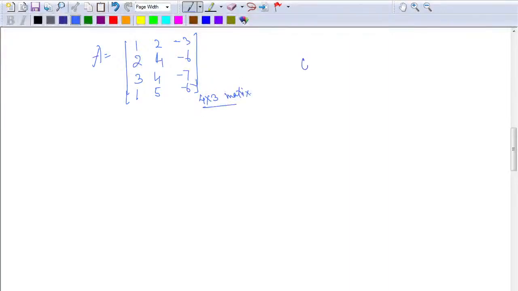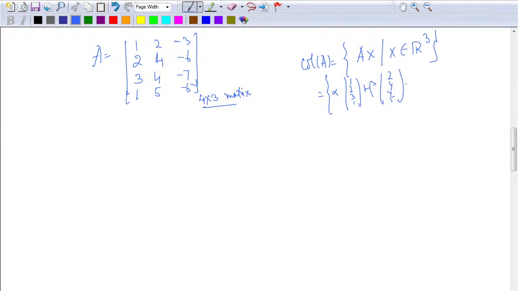Then the column space of A is, I am looking at A times X, and X belongs to R3. So I am looking at alpha times (1, 2, 3, 1) plus beta times (2, 4, 4, 5) plus gamma times (minus 3, minus 6, minus 7, minus 6), and alpha, beta, gamma belong to R. So I am looking at this as a subset of R4.